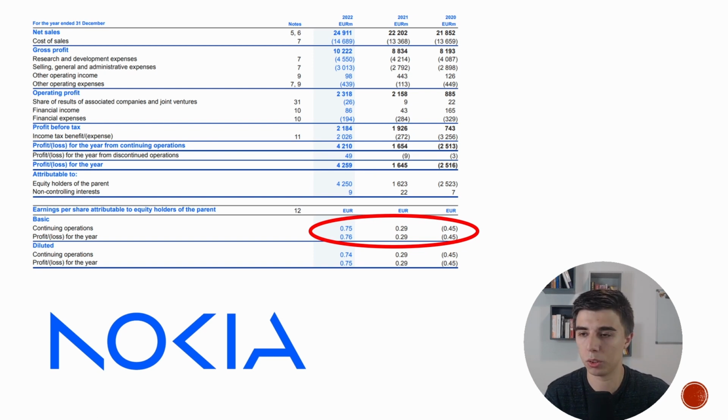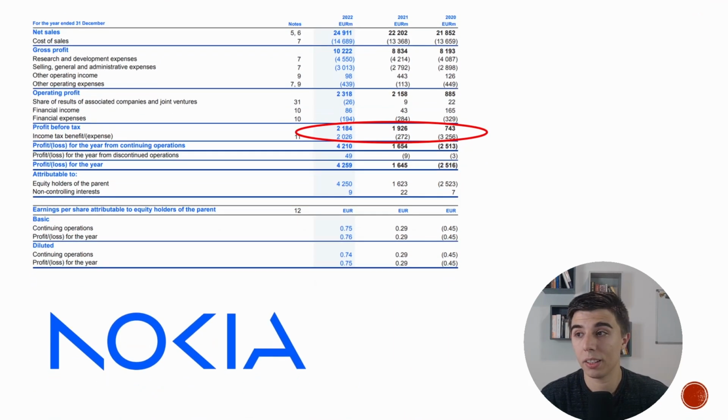Now, for those of you who would just like to follow the video, there is one line that makes basically the whole difference. And that is income tax benefit / expense. And you'll notice that in 2020, there was a profit before tax of 743 million, but income tax expense was 3.3 billion. That doesn't seem very logical, right?